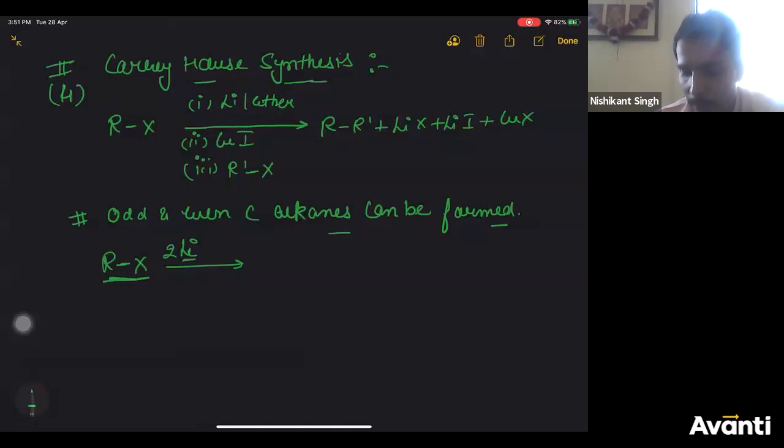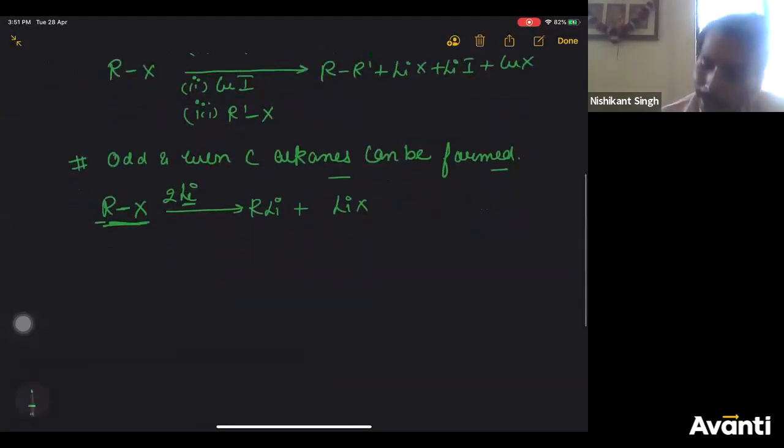One lithium will combine with halogen to form LiX, and the other lithium will combine with R to form RLi. Actually, it is an oxidative addition type mechanism, so we can't discuss it now. Now you will get RLi. What is special in this RLi is very important.